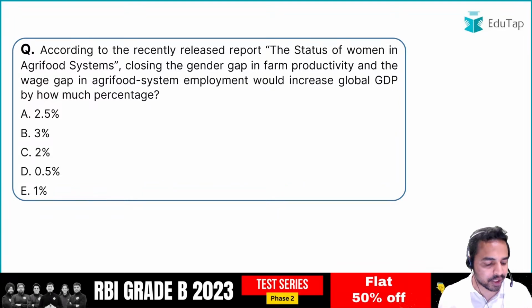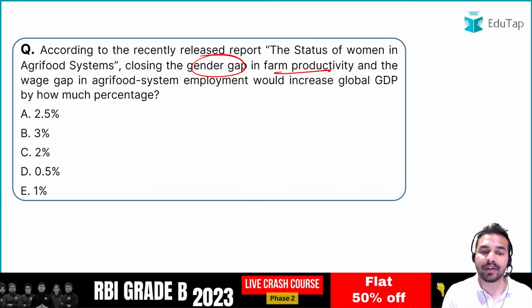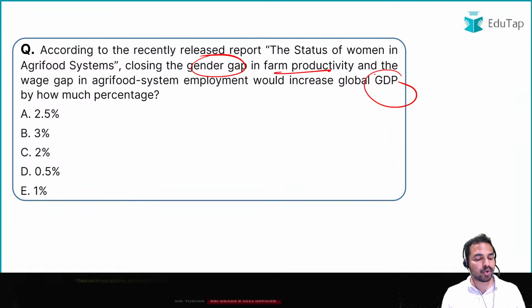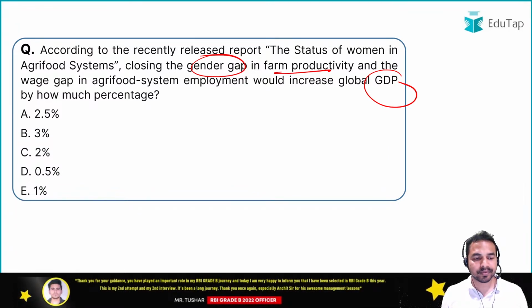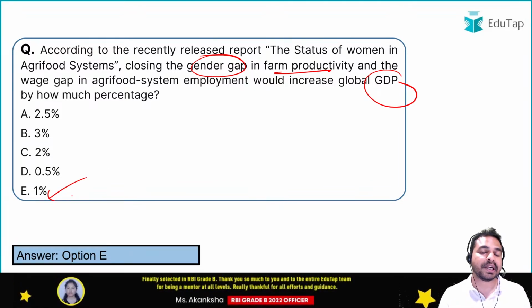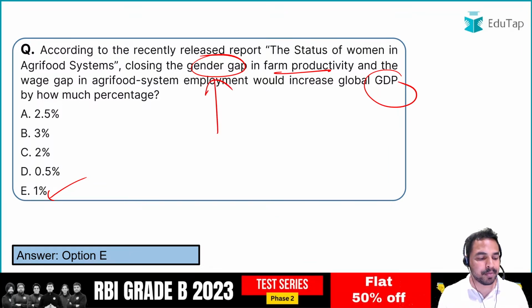So the next question is another from the important finding of the report, that is, if we can close the gender gap in the farm productivity and the wage gap in the agri-food systems employment, it would increase the global GDP by how much percentage? कितना percentage increase होगा global GDP के अंदर? Can you tell me? What will be that increase in the global GDP? It will be 1% increase. It will lead to 1% increase in the global GDP if we will just close the gender gap in the farm productivity. A very, very important finding which can be asked in the exam. And once again guys, this report is really very important to be covered.